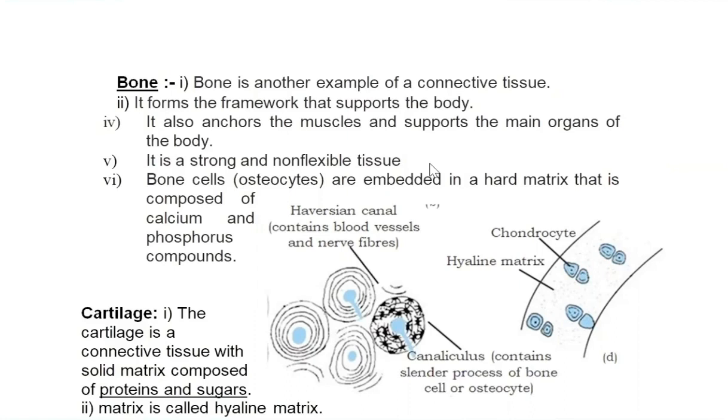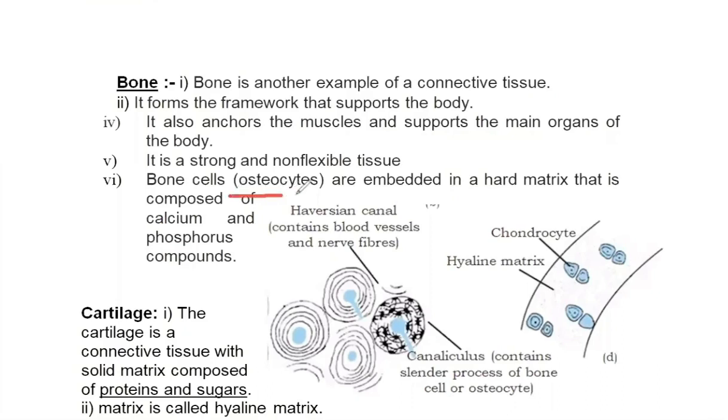Bone forming and bone destroying activities keep going on simultaneously. We call these osteoblastic activity and osteoclastic activity. So it forms a framework and gives support to the body. It anchors the muscles. Just now we talked about skeletal muscles, that voluntary or striated muscles are attached with bones. So bones provide space for attachment of muscles so movement can be brought. And it's a strong and non-flexible tissue. It provides framework to the body. Now, bone cells.